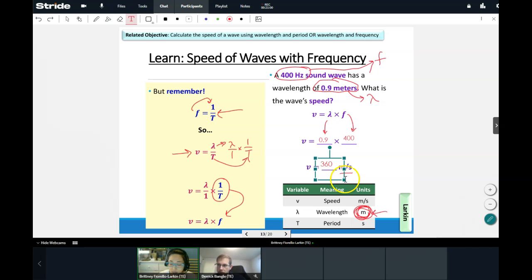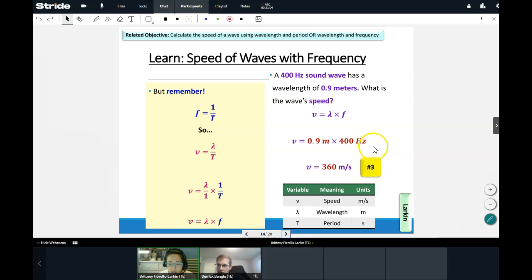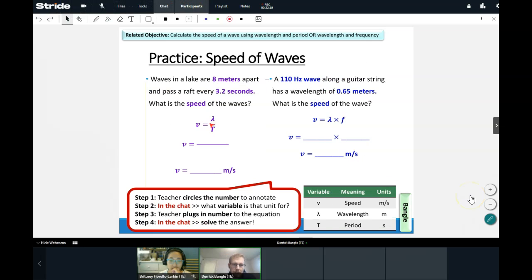Yeah, you should be getting 360 meters per second, which right here is going to be our answer for number 3. So in the first box, remember, put the number 360, and in the second box, please put m/s, which represents meters per second. You have 20 seconds to answer that, and raise your hands. The question on the left.